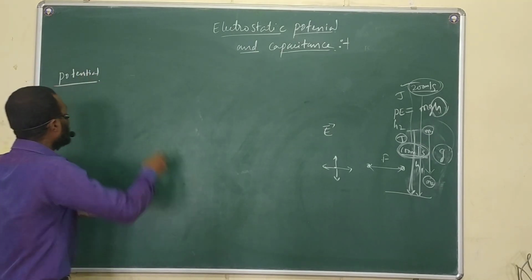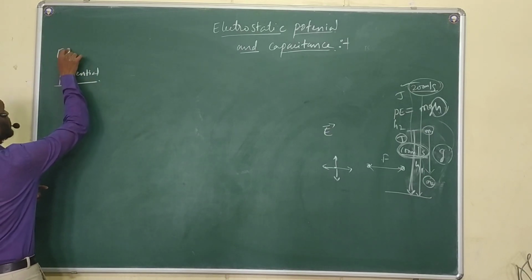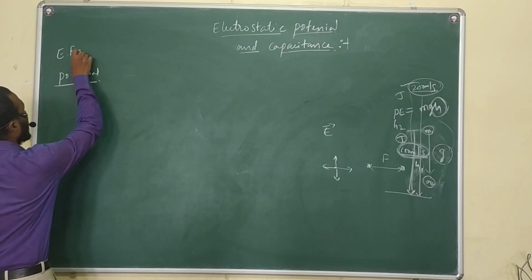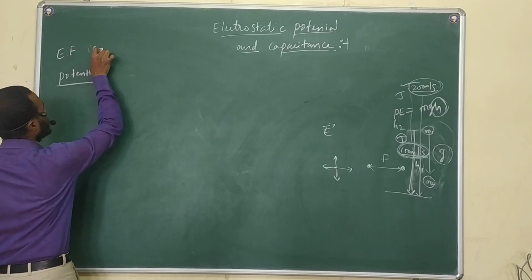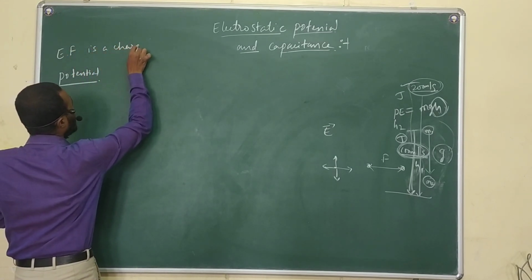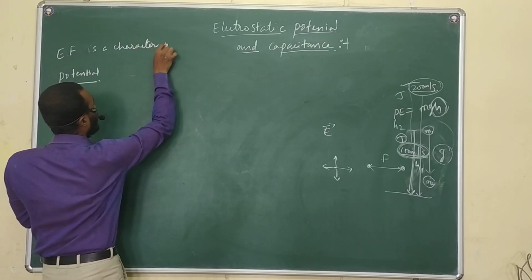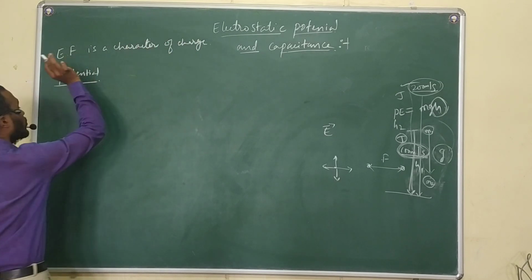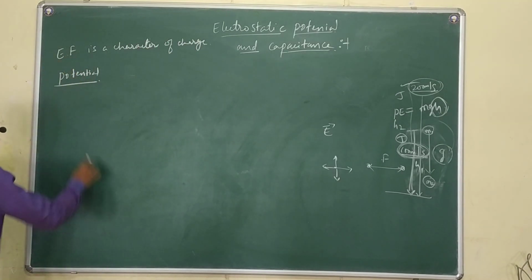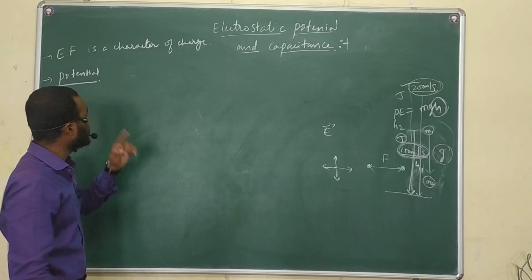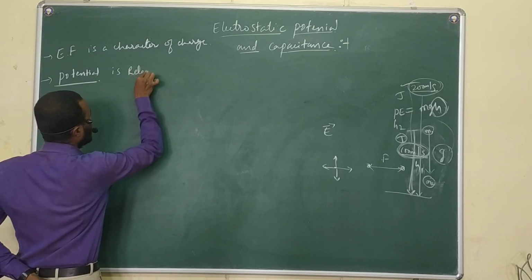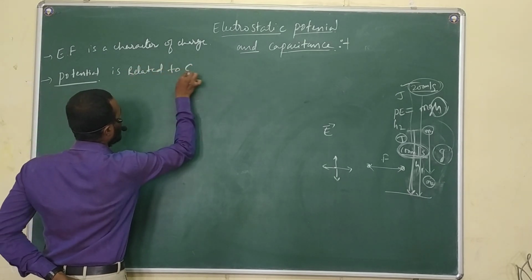In the previous chapter, we studied that electric field is a character of charge. If there is no charge, there is no electric field. At the same time, now potential is related to energy.